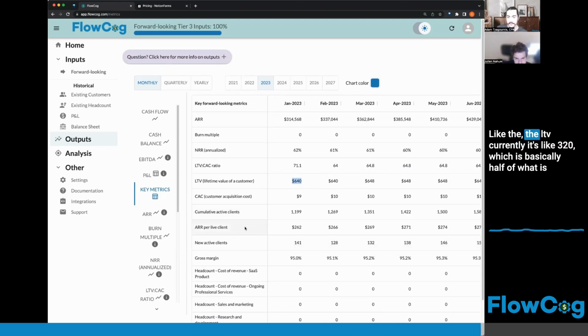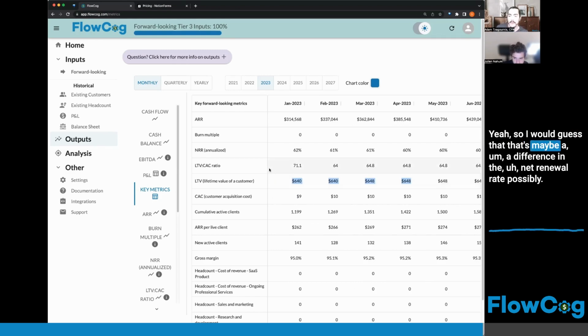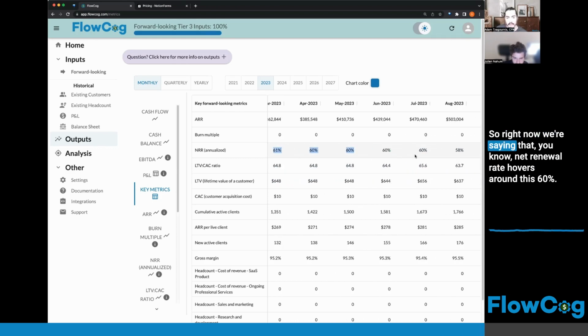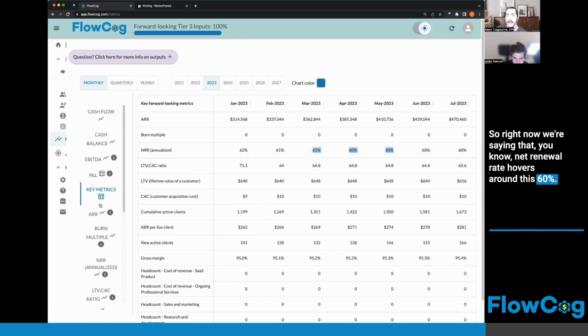Also, it's weird. The LTV currently is like 320, which is basically half of what is shown here. Yeah, so I would guess that that's maybe a difference in the net renewal rate, possibly. So right now we're saying that net renewal rate hovers around this 60% mark, and maybe that's too high. It could be that the LTV also takes into account the gross margin.